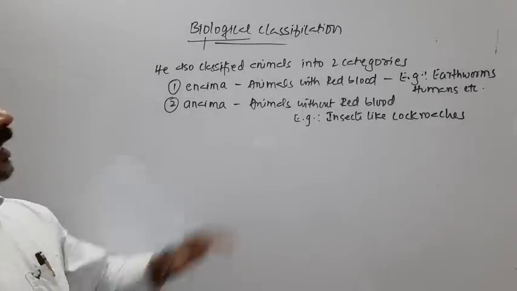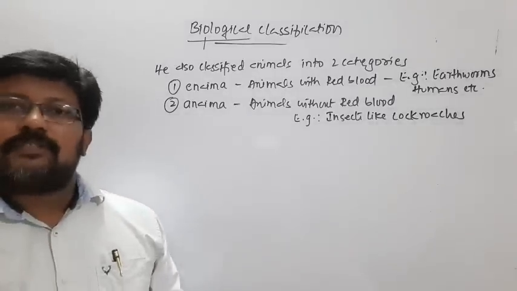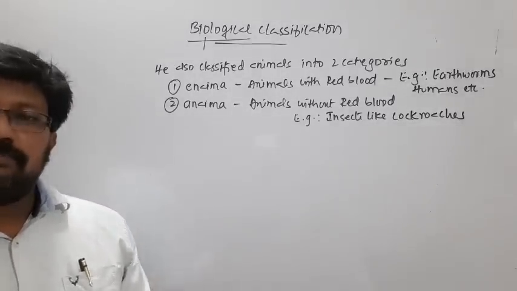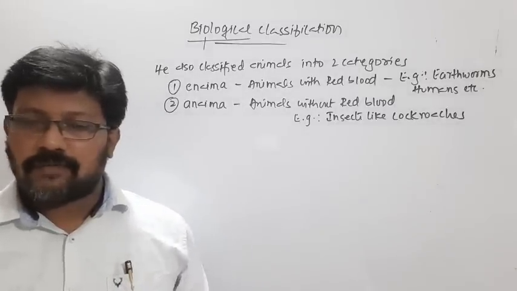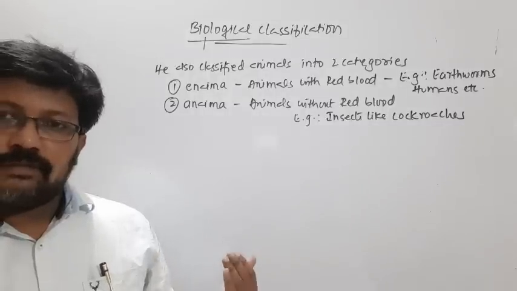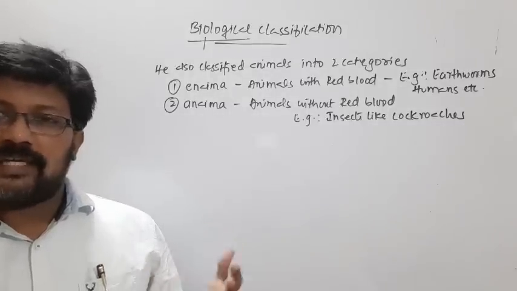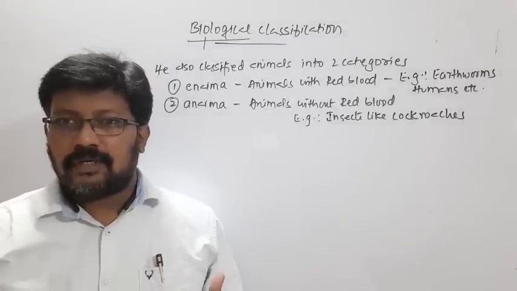Of course, these classifications we are not following now at all, because they are based on simple morphological features only. I'm just telling you this because we need to know from where they started this classification process.